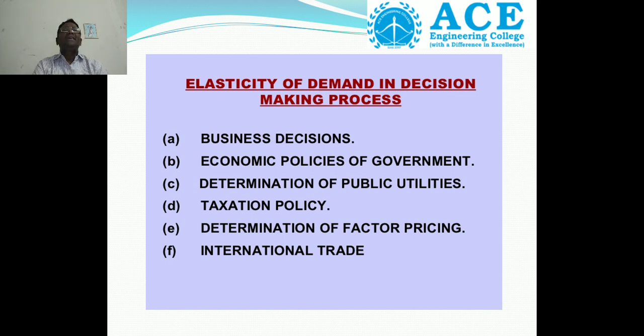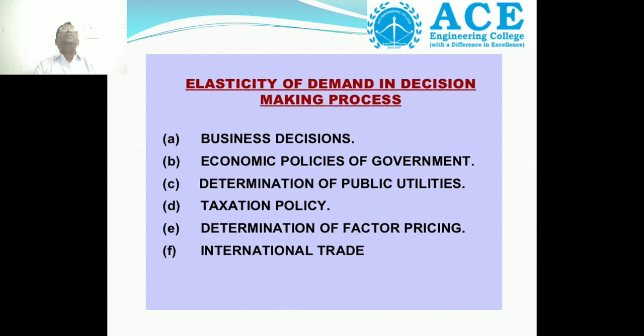Second one is economic policies of the government. Economic policies of the government means when we are allowing more and more foreign investment or domestic investment, the competition changes. When the competition changes, the elasticity of demand also changes.